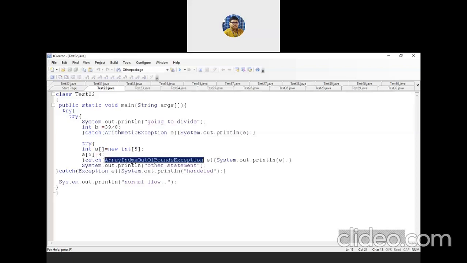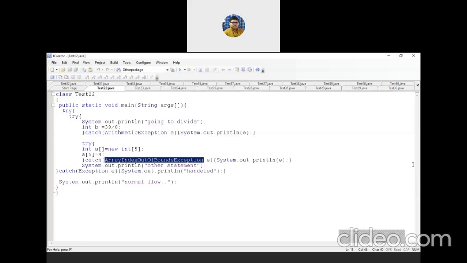Which type of exception? Array index out of bounds exception. Try to follow the name. These names are already defined. These are not user defined exceptions.